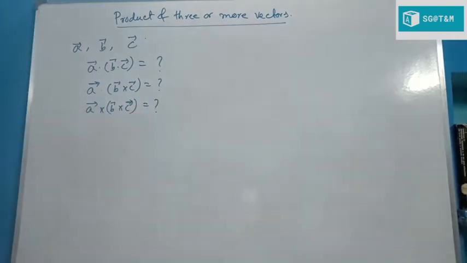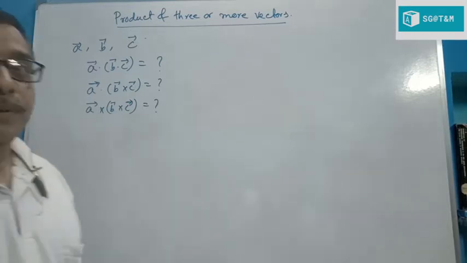If we take three vectors A, B, C, then the vector product or dot product or scalar product, vector or scalar, A dot B dot C is equal to how much? My first question is that A dot B cross C is equal to how much, and A cross B cross C is equal to how much. First, A dot B dot C is equal to how much? My first question is that.